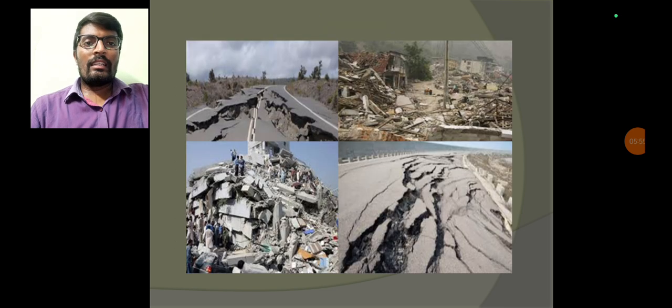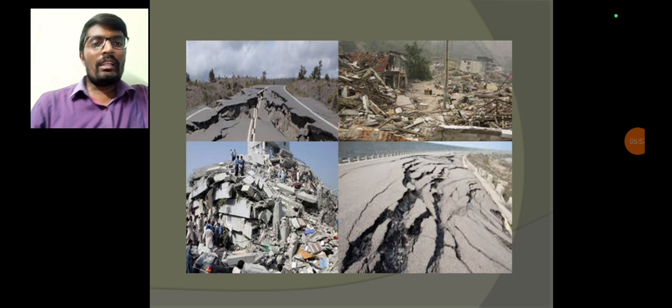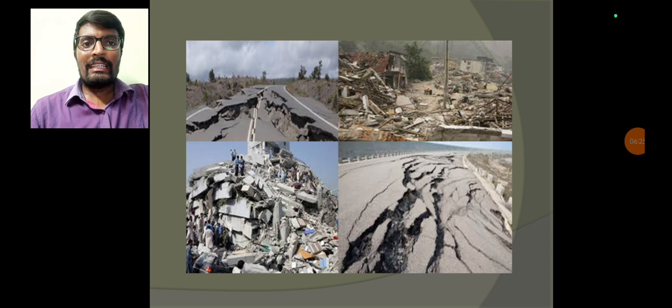If you clearly observe, the image shows the effects of the earthquake. So inside the earthquake, below the ground surface, the tectonic plates make destructive movements, so they release some energy. That energy reaches the ground surface. After reaching the ground surface, that energy creates seismic waves. Those waves are called an earthquake.